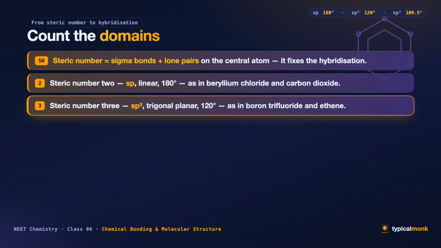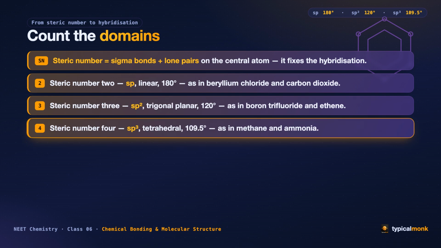Steric number 3 gives sp², trigonal planar, 120 degrees. Think boron trifluoride or each carbon in ethene. Steric number 4 gives sp³, tetrahedral, 109.5 degrees. Think methane and also ammonia, where one of the 4 is a lone pair.